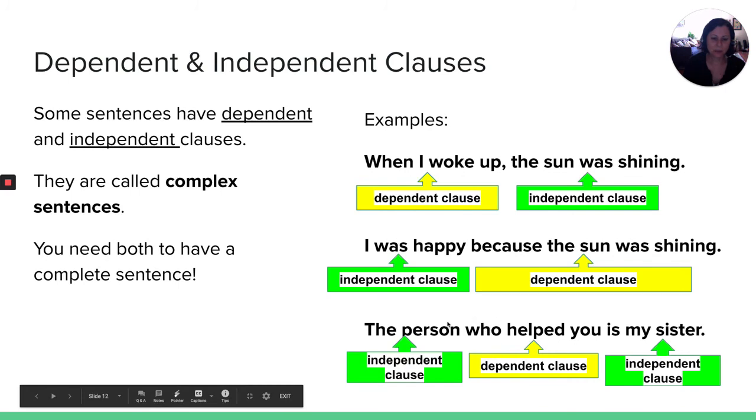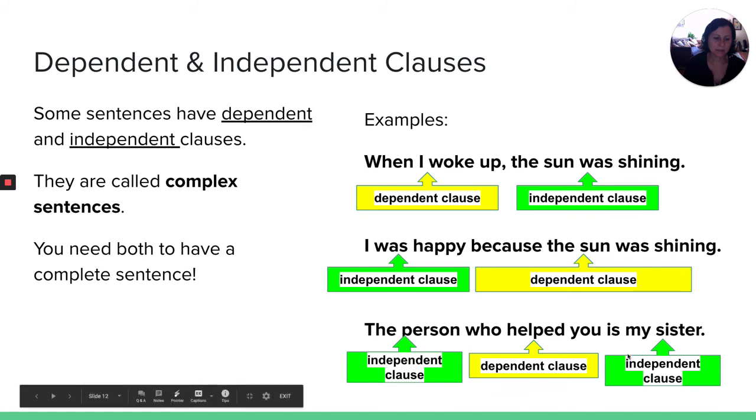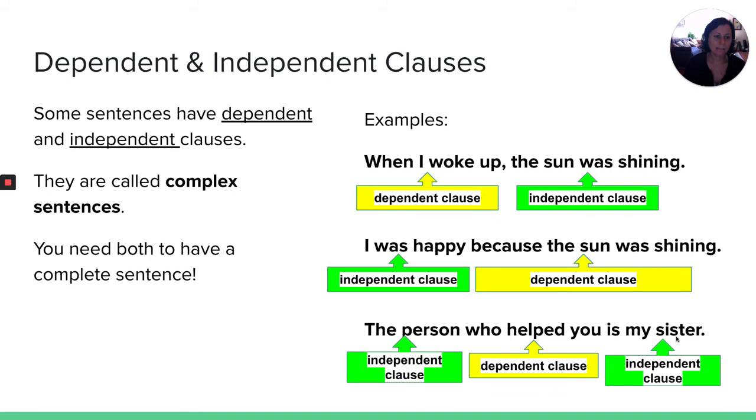It's describing who the person is, the person who helped you. Altogether, this is like the subject of the sentence. The person who helped you is my sister. But I need to finish the sentence. Who is that person? The person who helped you is my sister. I have a subject, the person, a verb, is, and the complete thought, my sister.